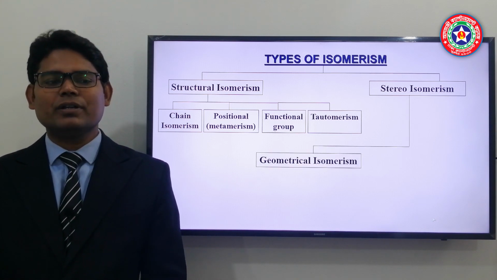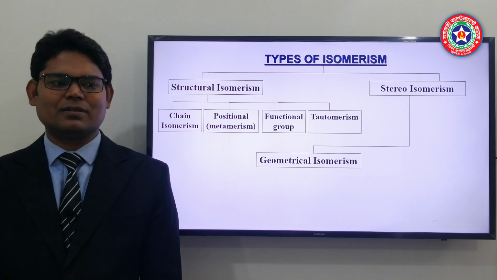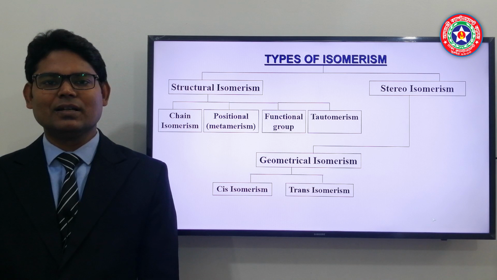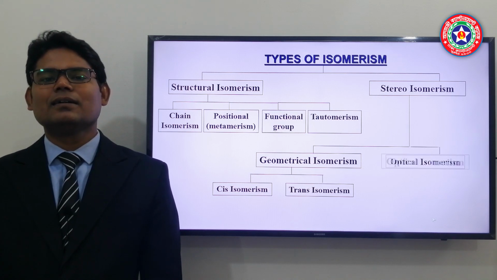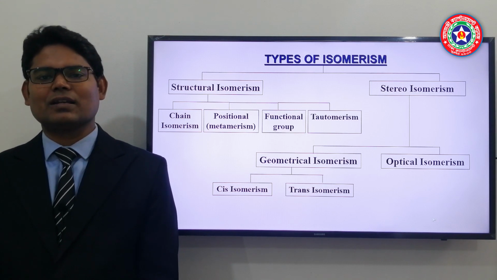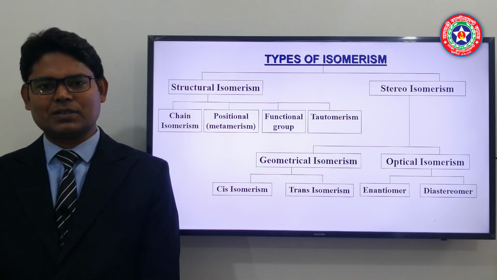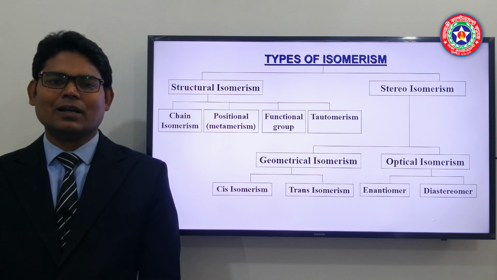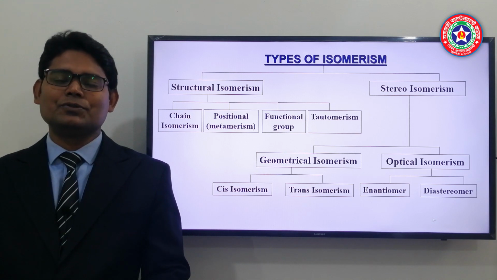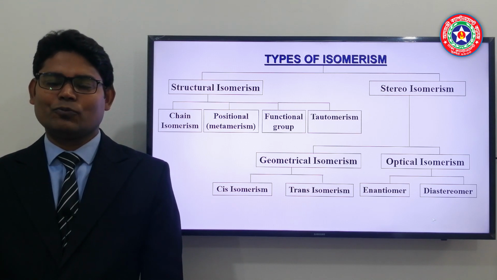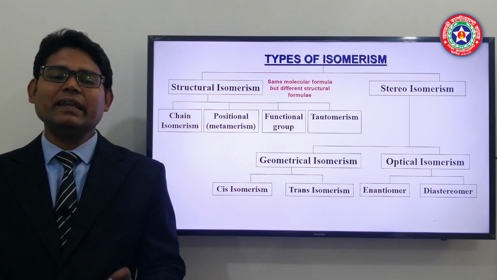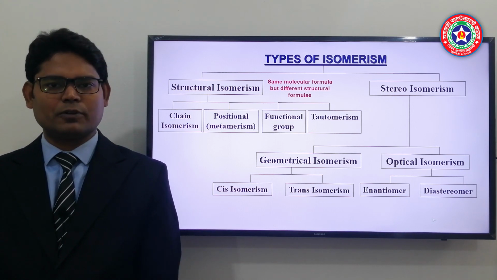And stereoisomerism is also of two types. Number one, geometrical isomerism. It is also classified into two types, that is cis isomer and trans isomer. Another part of stereoisomerism is optical isomerism, and it is also classified into two types, which are enantiomer and diastereoisomer. Before moving to our class elaborately, I would like to discuss the bottom line of this topic. In structural isomers, the structure will be different, but the molecular formula will be the same.